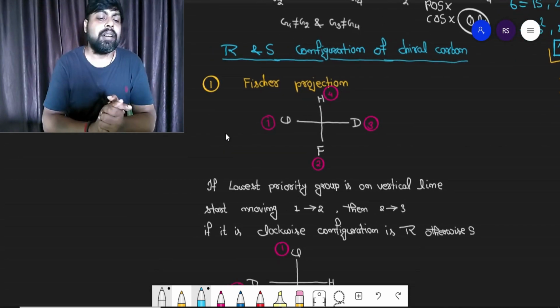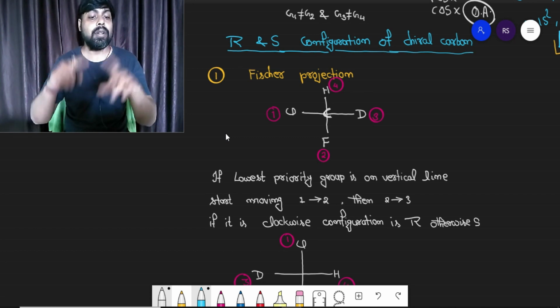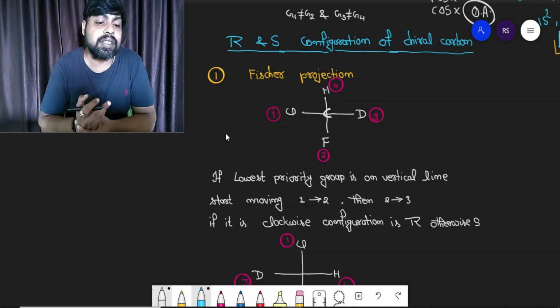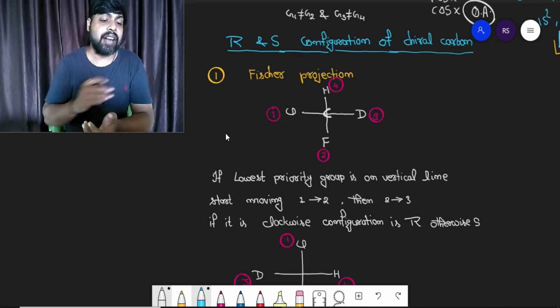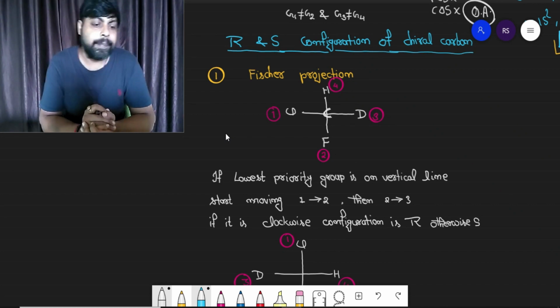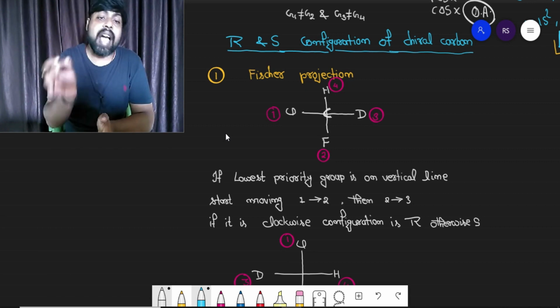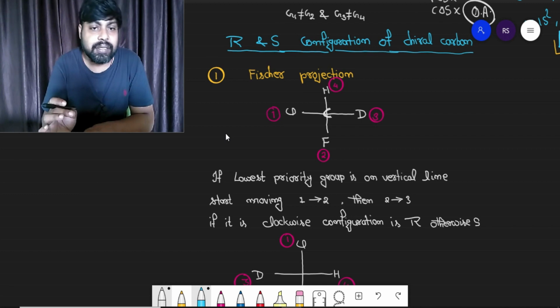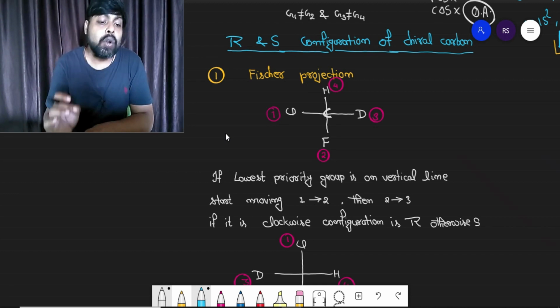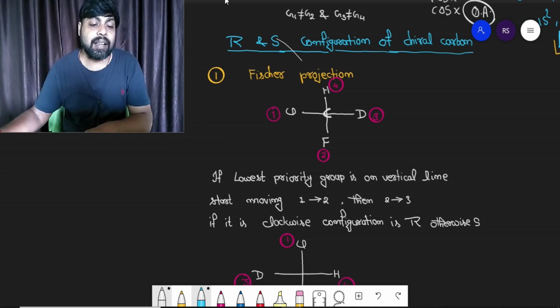In Fischer projection, let's say I have taken one carbon atom which is chiral. You can observe there is a carbon atom at the center, and all the valencies of this carbon atom are satisfied by different atoms or groups of atoms. Then definitely it is going to be what? Chiral. This is the condition of chirality. Now next, to assign R and S configuration, we have to assign priorities. We have to assign priorities to the atoms or groups of atoms attached to the chiral carbon atom.